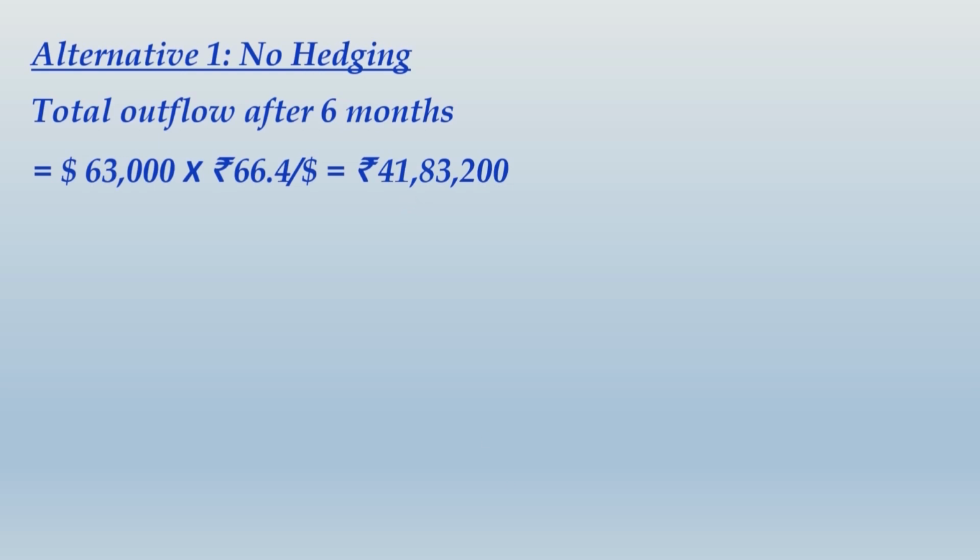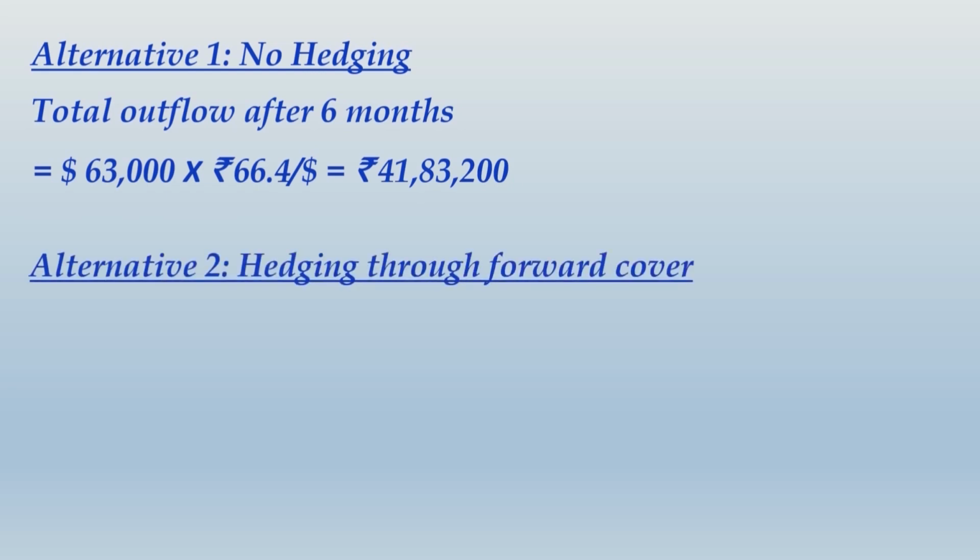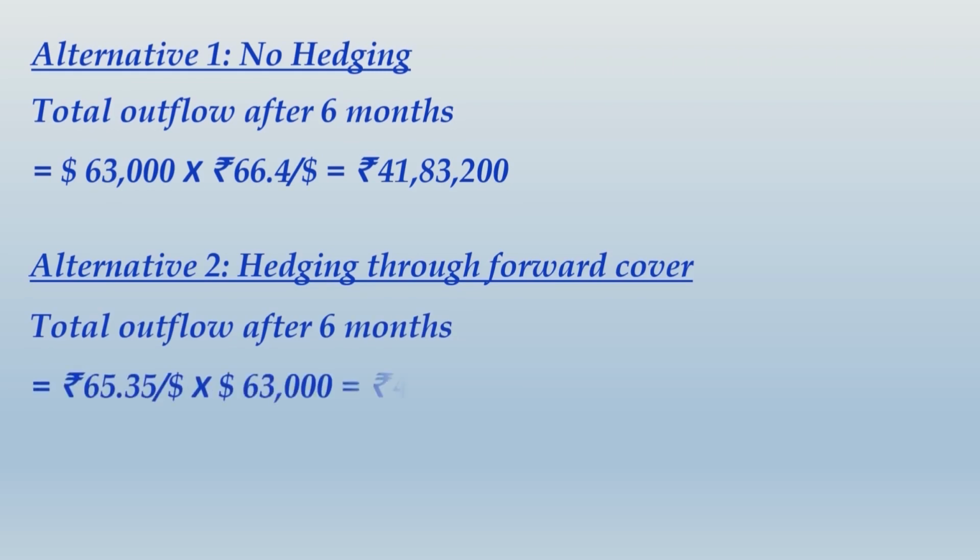So let us look into the second alternative. Second alternative is hedging through forward cover. In this case, total outflow after 6 months will be the same $63,000, but this time this will be multiplied by the forward rate that is agreed with the bank today.